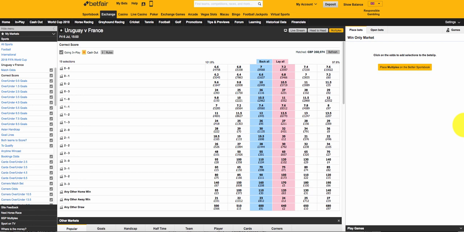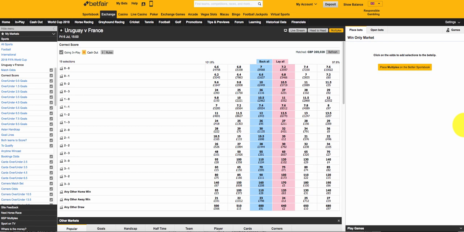Now naturally people will look at that and think, well, in order to jump on board with several of the different offers, I'm going to need that much extra money within my betting exchange account. But it's not always the case, and particularly if you can combine your selections or make your selections in the same market, you will not actually need as much as you think in your betting exchange account, because you will be what's called combining liabilities, or offsetting bets against other bets. And I'll just do a quick demonstration here to show you exactly what I mean.